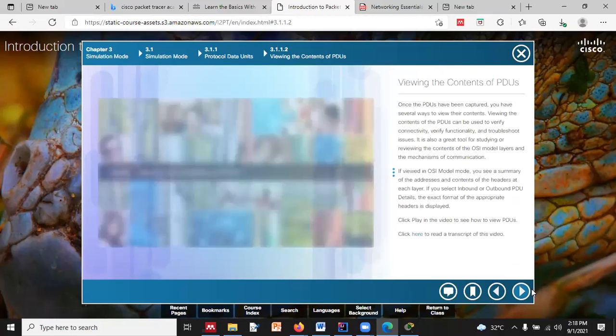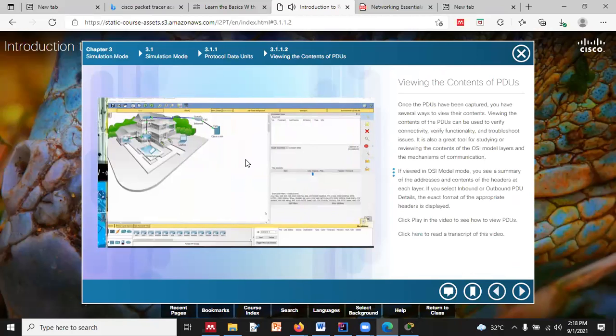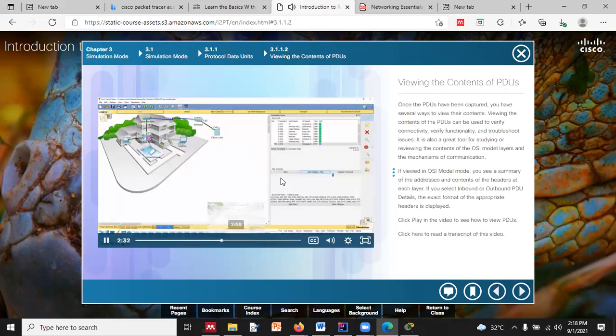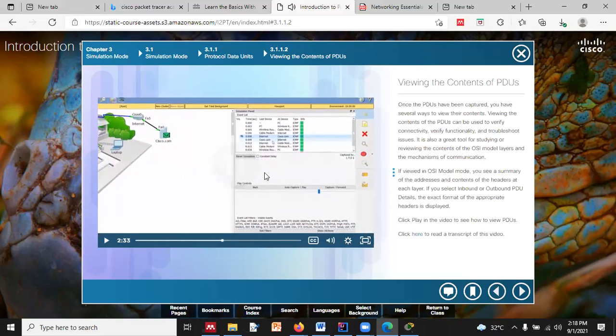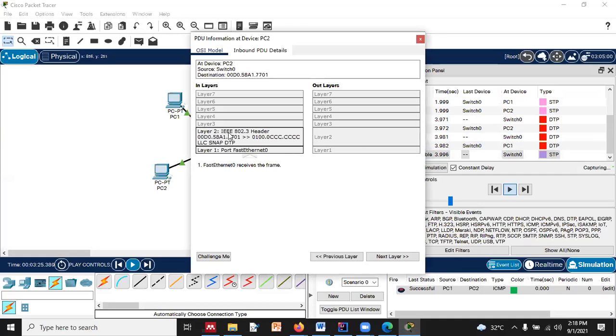Then in chapter 3.1.1.2, you can see over here, once the PDU has been captured, you will find the view of the content of the PDU. So this is talking about the same thing which I am saying here, right? In this, you can see how messages are moving. You can click over here from switch 0. You can see this is the layer 2 device with this header, with this MAC address, and it is working on which layer? Layer 2, because it is a switch.